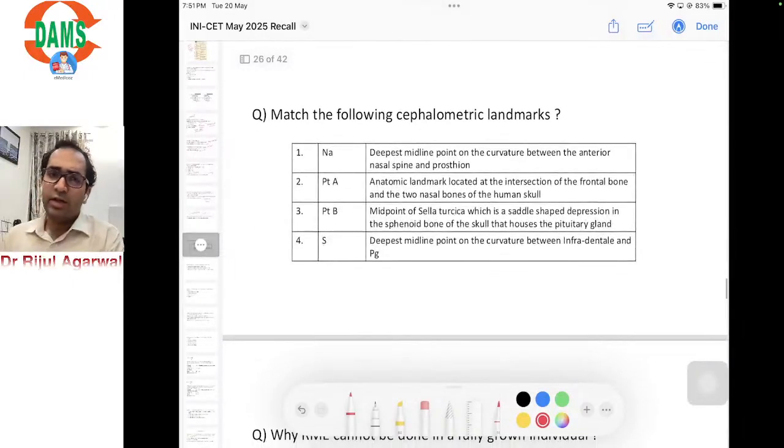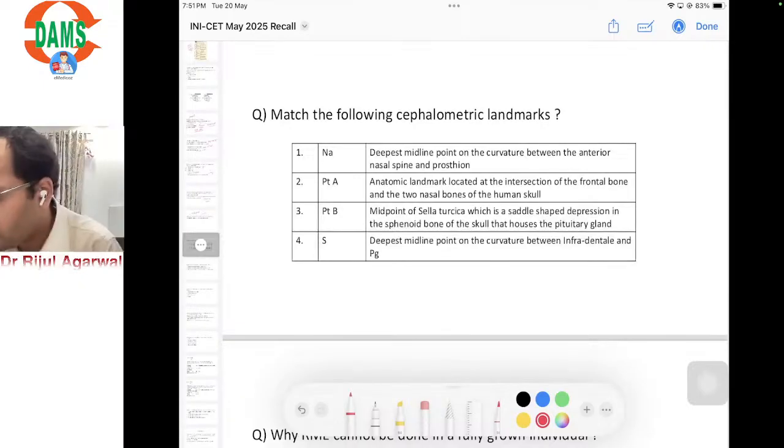Moving ahead, another match the following question, a very easy question. You have to just match the cephalometric landmark with its correct definition: nasion, point A, point B, and sella. Nasion is the anatomic landmark at the intersection of the frontal bone and the two nasal bones on the skull.